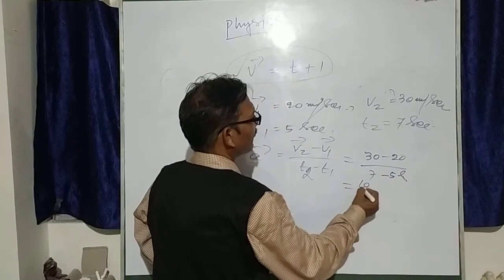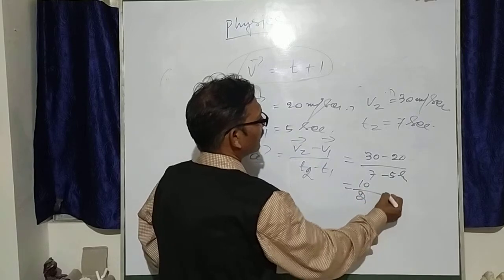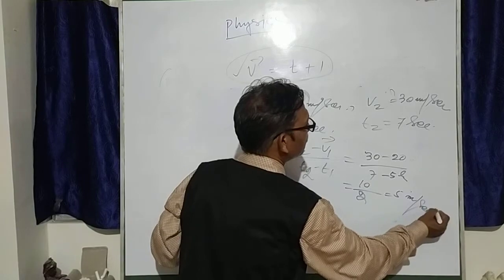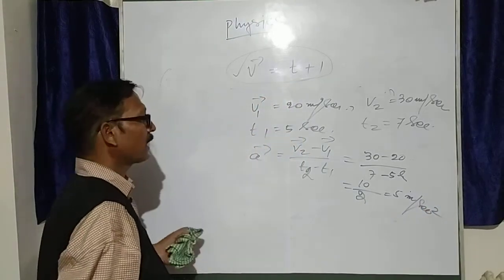This is 10 by 2, that is 5 meters per second square. This is the acceleration.